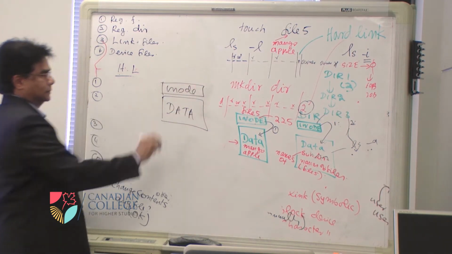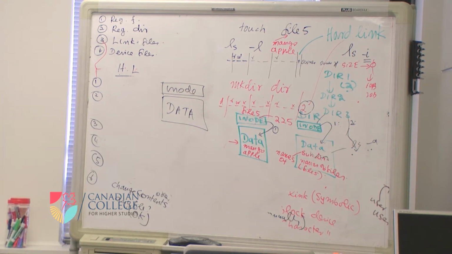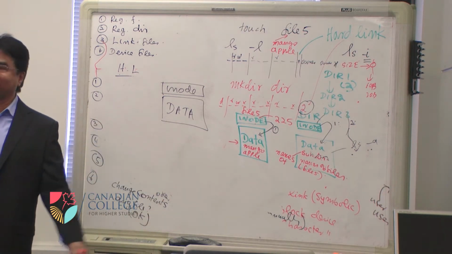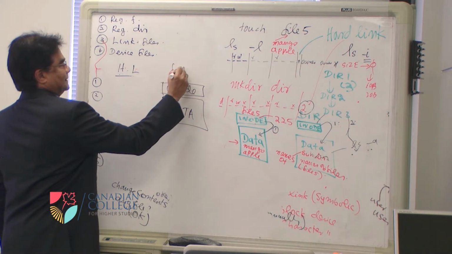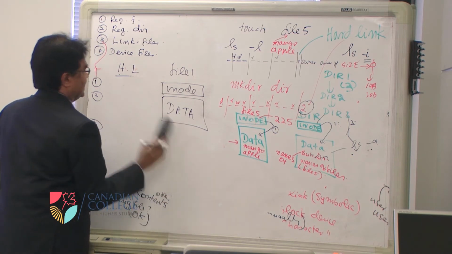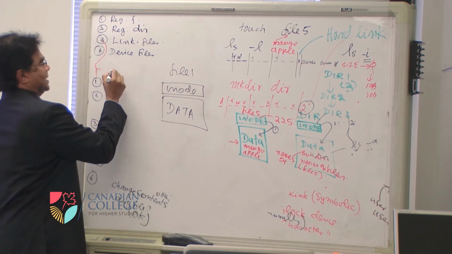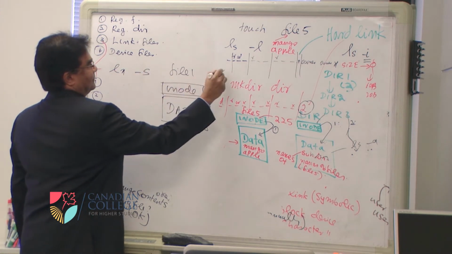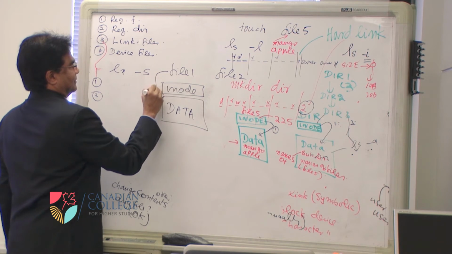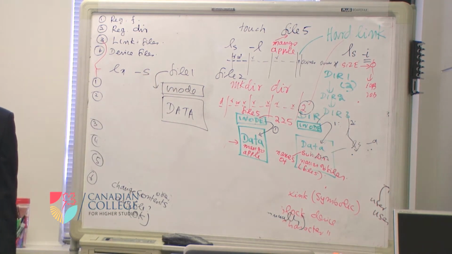I have both of them. So what is actually happening is I am creating a symbolic link, ln -s file1 file2. File 1 is the original, file 2 is the link.